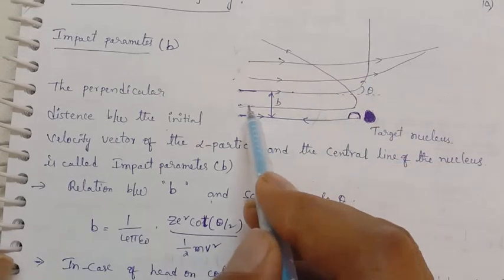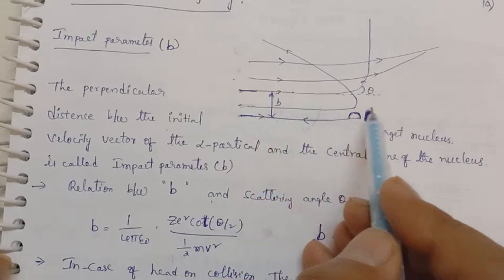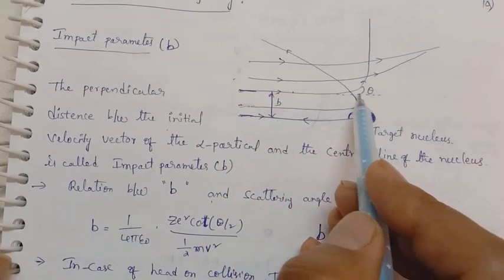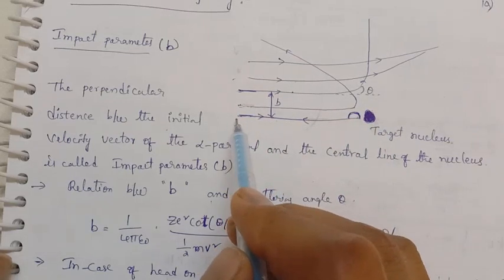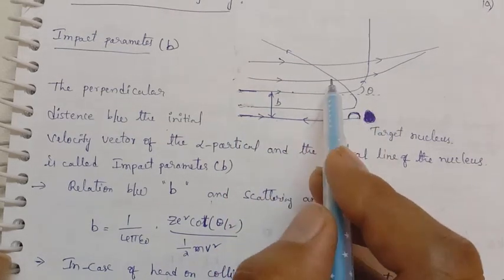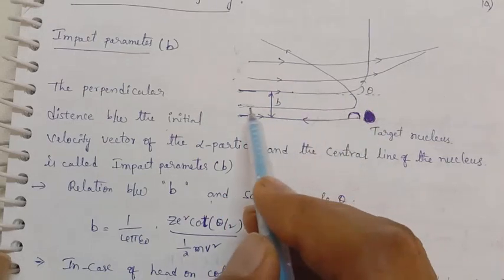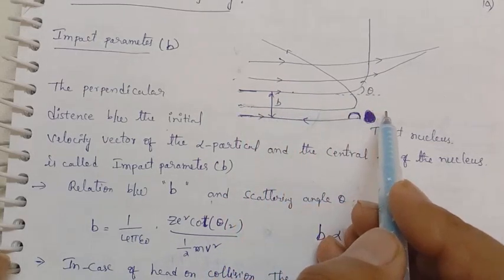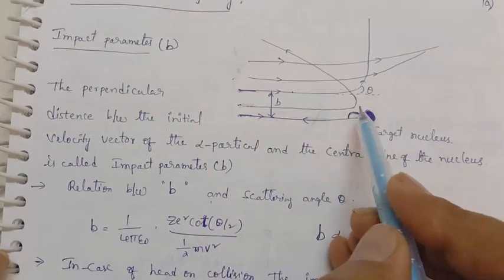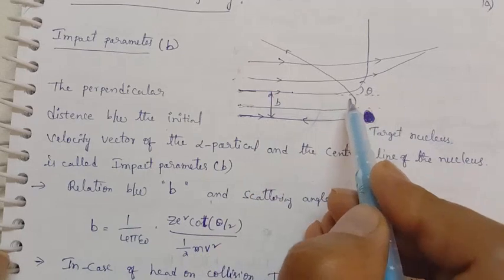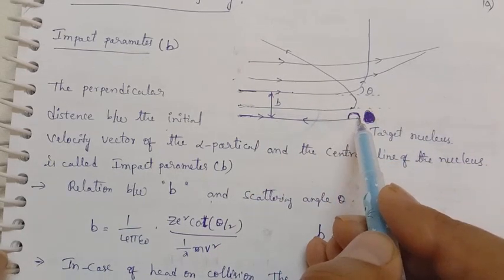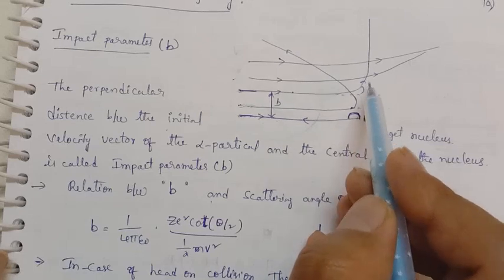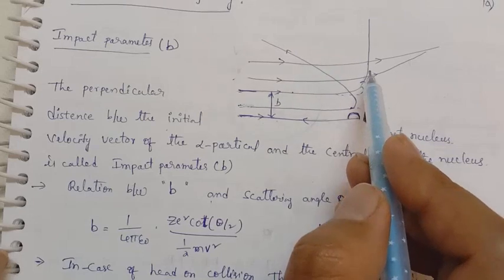It is the angle between the projected path and the scattered path, that is, between the initial direction of the alpha particle and its final direction. So here the scattering angle goes on decreasing.